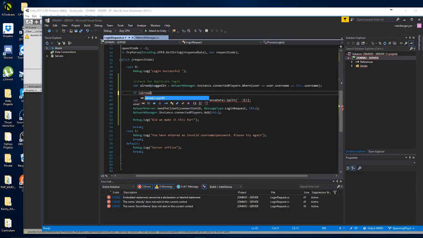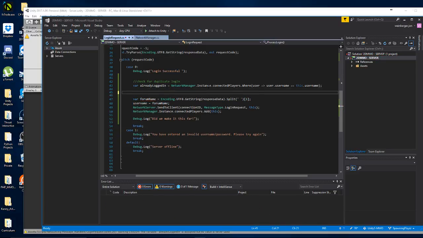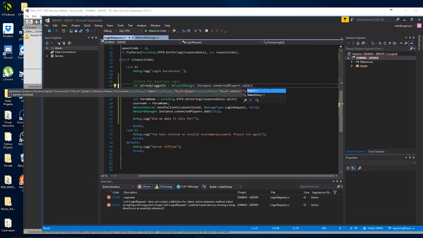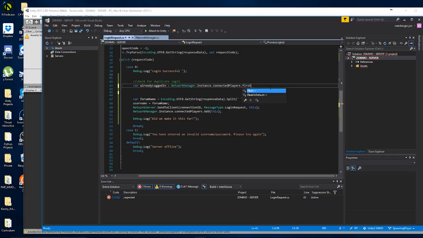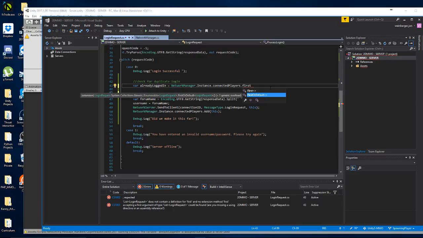So here we should be able to say if, and actually no, maybe I don't want to use where, maybe I want to use select. Let me try that one. Let me delete that. Players.select. Let's see here. Select. We're going to pass in a login request, get a result. System Func login request to result in the selector. Okay, so actually, first or default. Here we go. First or default login request.